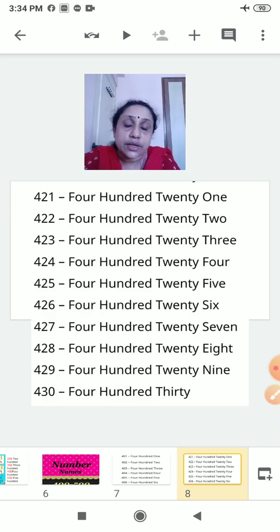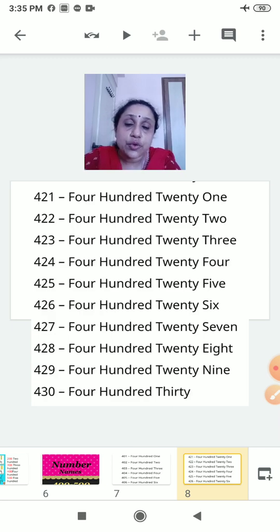After this 430, you will begin with 431, 432. Then you will reach 440. Again the next page, 441, 442. You will end up with 450. Same way, 451, 452.